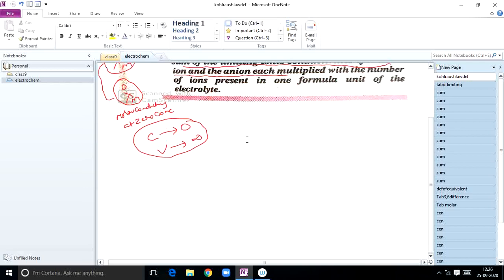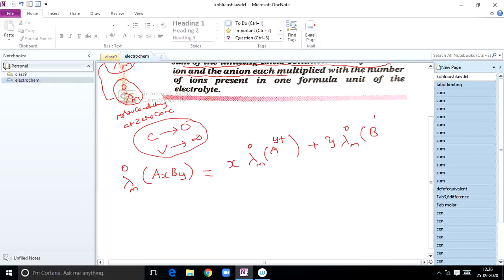Now I will explain through an example. If you take any electrolyte, represented by AxBy, then lambda m naught, according to Kohlrausch law, can be written as x times lambda m naught of A power y plus, the cation, plus y times lambda m naught of B power x minus.